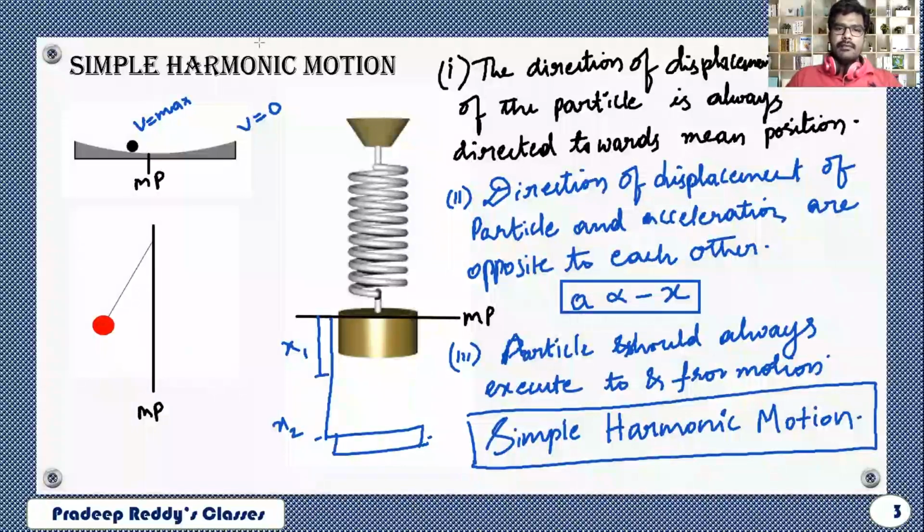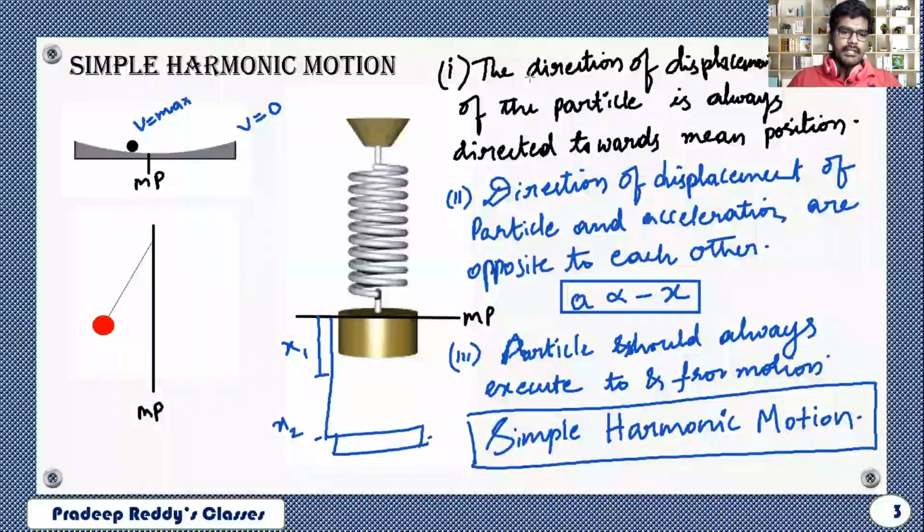Now clearly, as we have A proportional to minus x, I'm removing this proportionality and I should include a constant. A is equal to minus k into x. I'll just multiply with m on both sides.